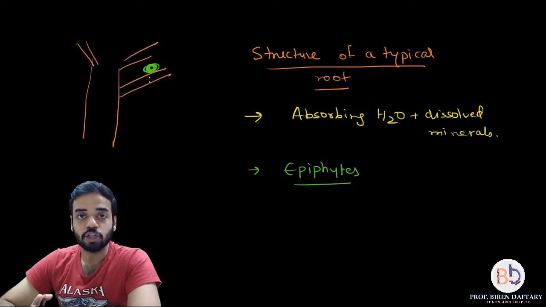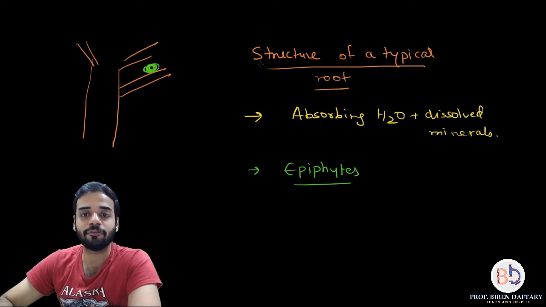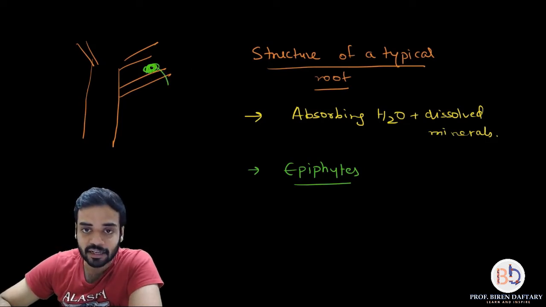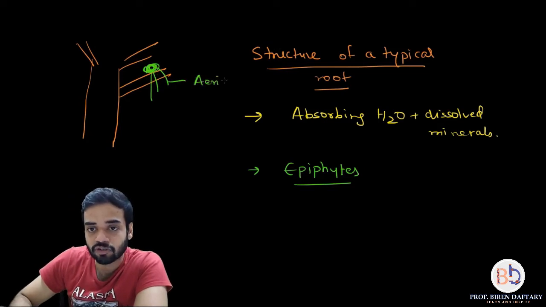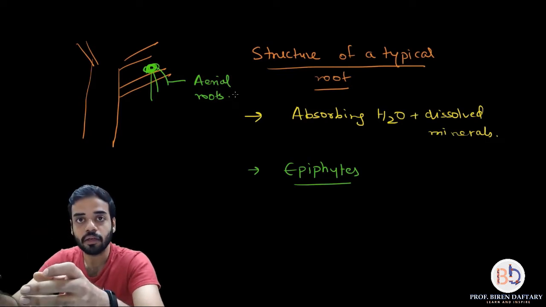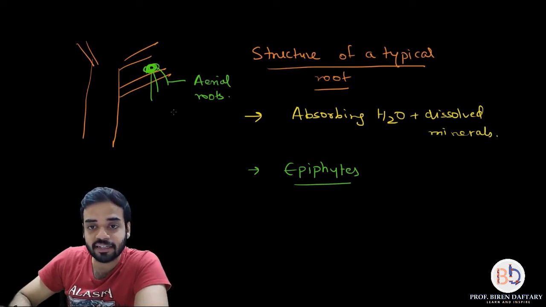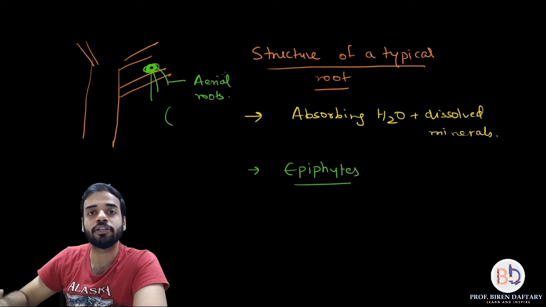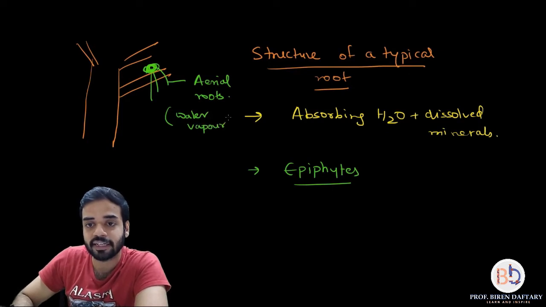Is this clear? So now you will ask me, where will they get water from? Very simple, these epiphytes have roots which are hanging, and these roots are called aerial roots. What is the meaning of aerial roots? Aerial roots are roots which are not present in soil, but are hanging. And how do these aerial roots collect water? Basically these aerial roots collect moisture from the air, or you can say they absorb the water vapor which is present in the air.